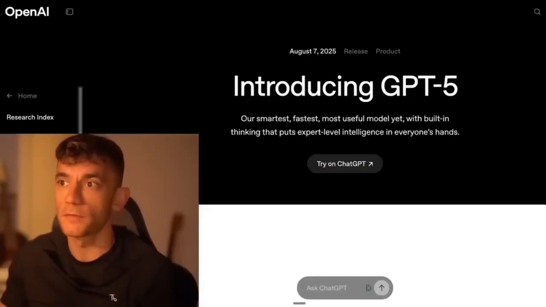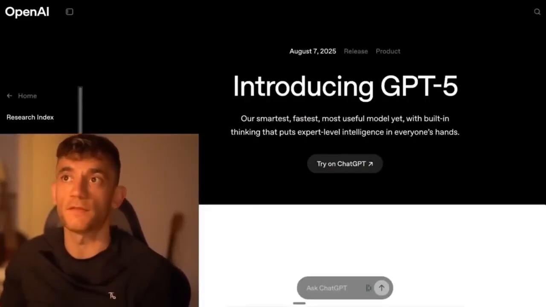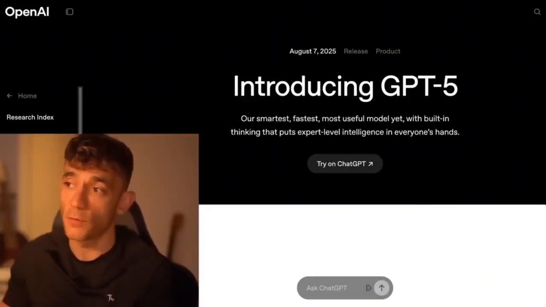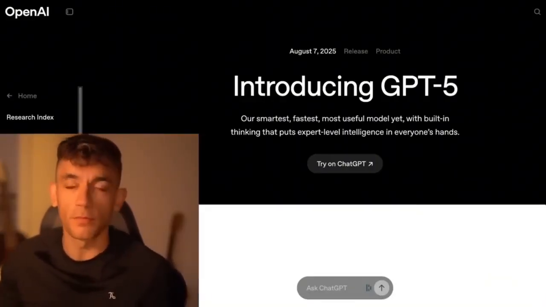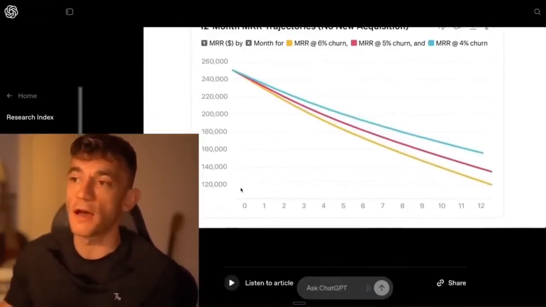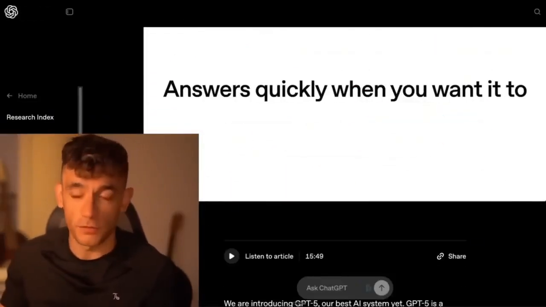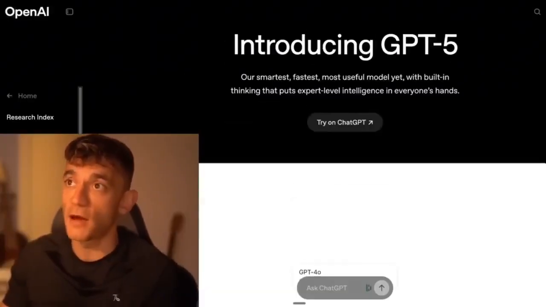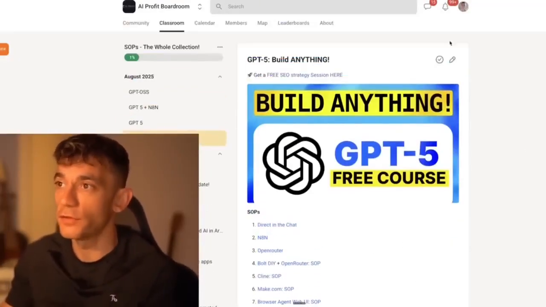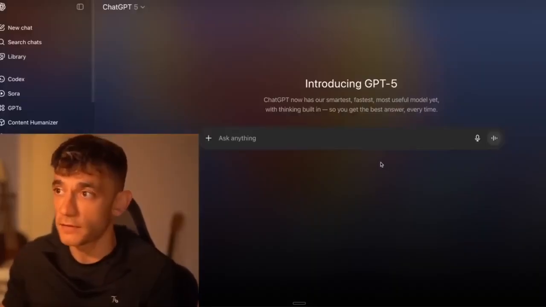Today, I'm going to show you how to build and automate anything with ChatGPT-5. We're actually going to run through 10 different ways to use it and build anything you want, based on what you want to do. So, for example, you could use ChatGPT-5 for building a basic website. I'll show you exactly how to do that. But if you want to code more interesting projects, I'll also show you how to do that too. And I'll give away the full step-by-step processes for every single method that we run through today. So let's get straight into it.